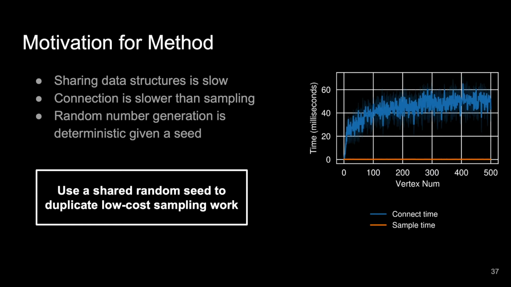Thus, our proposal was to use a shared random seed across all lambdas to duplicate low-cost sampling work. This means that all lambdas will sample the same set of points given the same seed. However, we avoid sharing data structures between lambdas, which is a much slower process due to network latency.